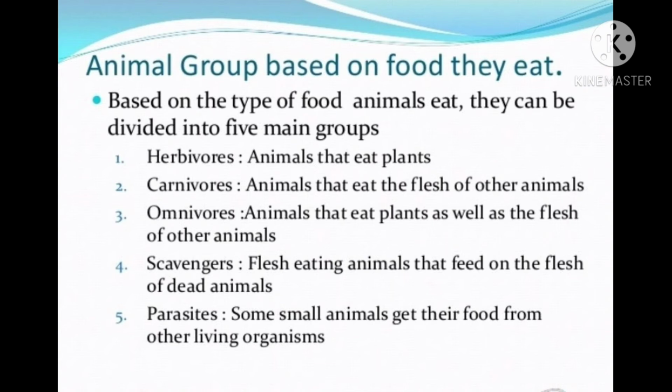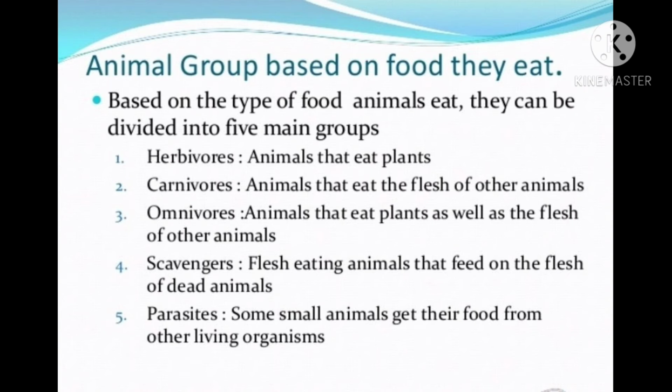See, first herbivores: animals that eat only plants and grasses. Second, carnivores: animals that eat the flesh of other animals are called carnivores. Then omnivores: animals that eat plants as well as the flesh of other animals. Fourth, scavengers: flesh eating animals that feed on the flesh of dead animals. And what about parasites? Some small animals get their food from other living organisms, that is called a parasite.